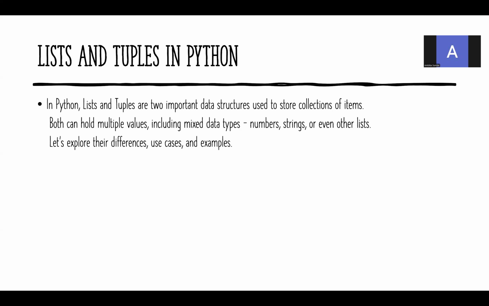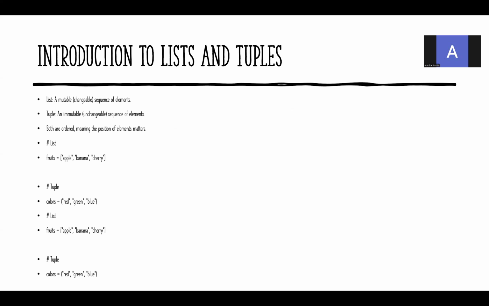Python has two types of data types called primitive and non-primitive data types. Primitive data types are string, float, and integer, whereas the non-primitive data types are list and tuples. They are heterogeneous. They can store multiple items of different data types. Introduction to list. List is a mutable, changeable sequence of elements. You are going to have a sequence of elements of mixed data types. You can change the elements of the list.